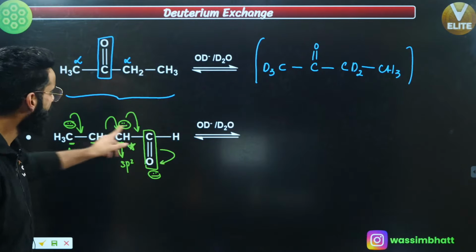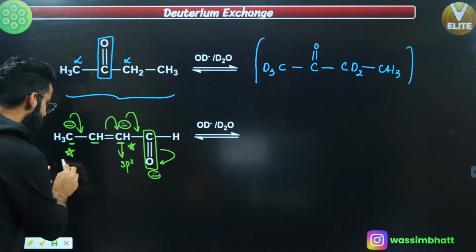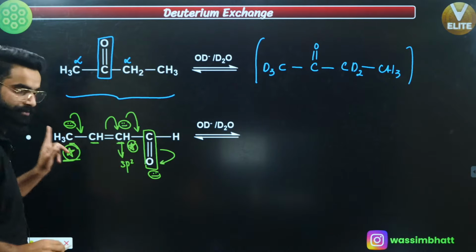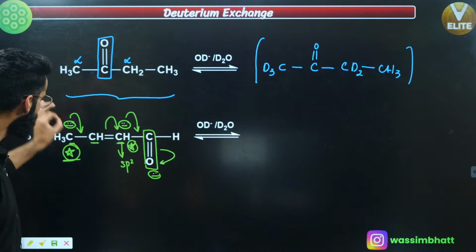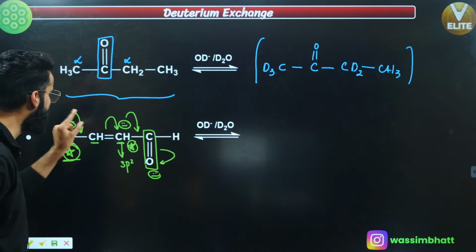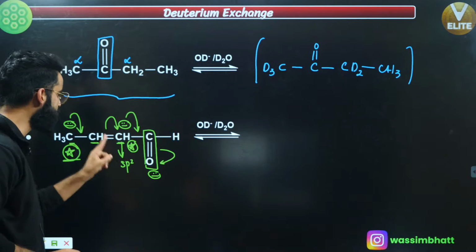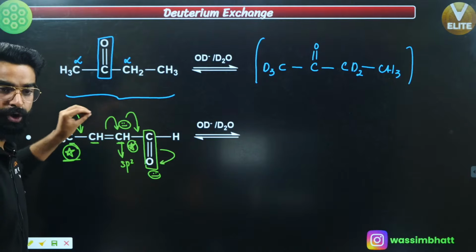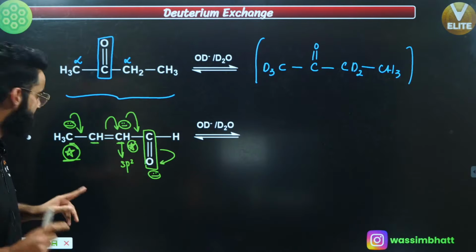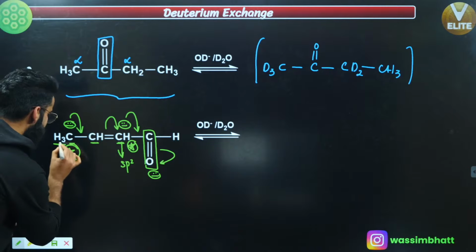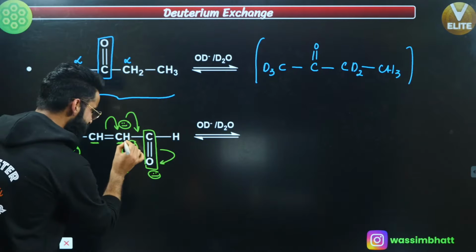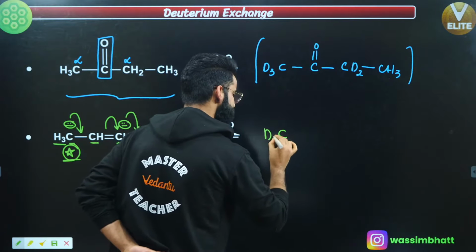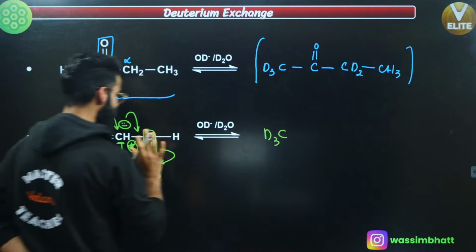Now we will see which carbons got the negative charge: carbon number one, this carbon and this carbon. These two star carbons got the negative charge. So you'll be taking the hydrogens out from all those carbons which got the negative charge due to this resonance, and you are going to replace those hydrogens simply by deuteriums. So you replace these 3 hydrogens by 3 deuteriums, and this single hydrogen by a single deuterium. At the end you get CD3 instead of CH3.